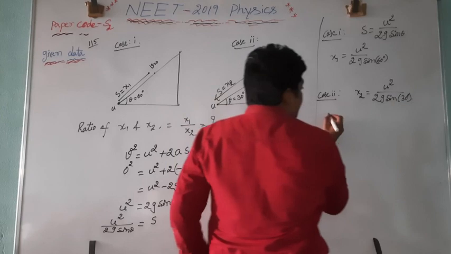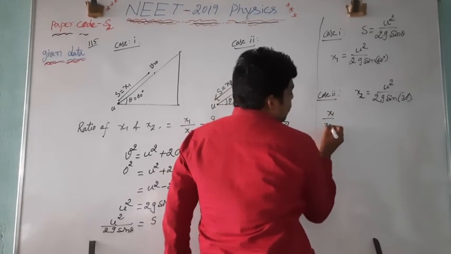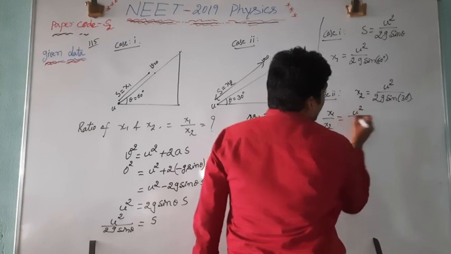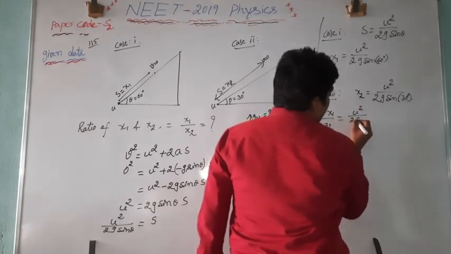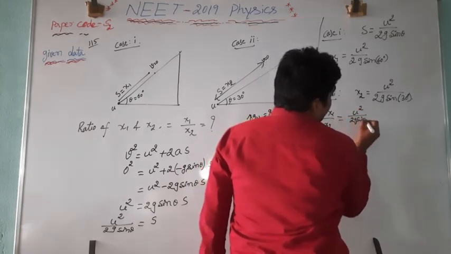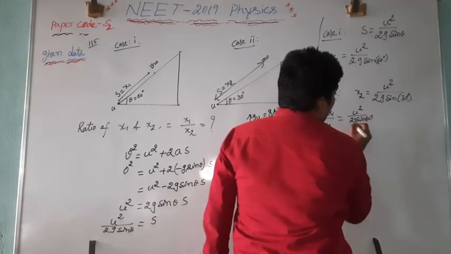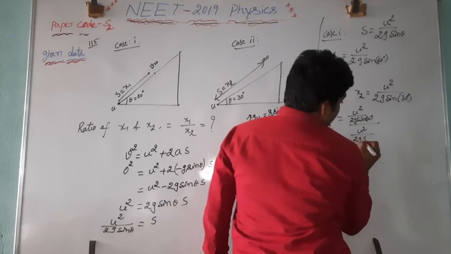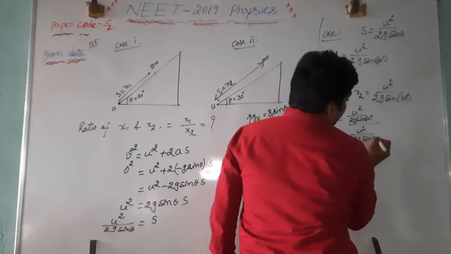What you have to calculate is x1 by x2. x1 is u square divided by 2g sin 60 degrees, whole divided by u square by 2g sin 30 degrees.